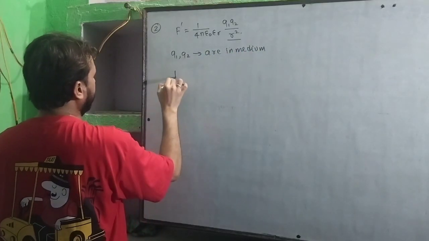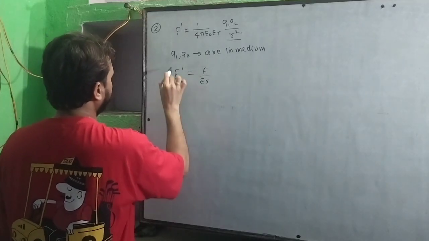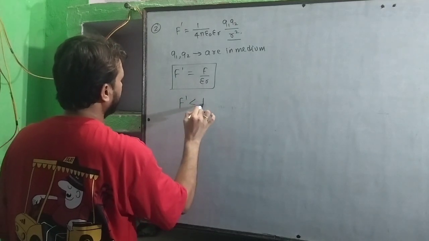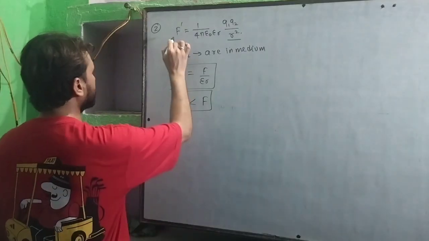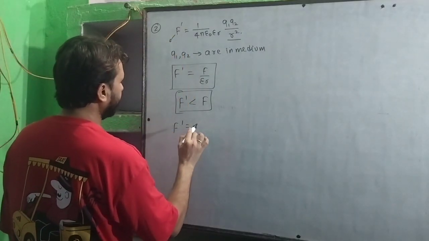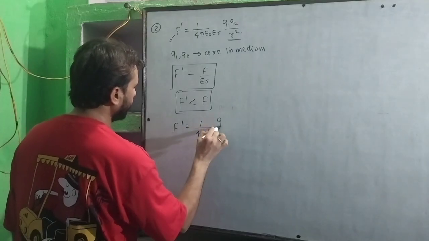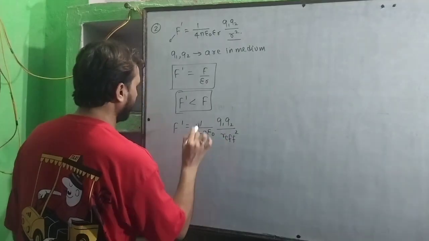Dear everyone, we can see that F dash is equal to F upon epsilon R. Means F dash is less than what? Is F. In a medium, that force is reducing. Now also we can write F dash as 1 by 4 pi epsilon naught Q1 Q2 divided by R effective whole square.